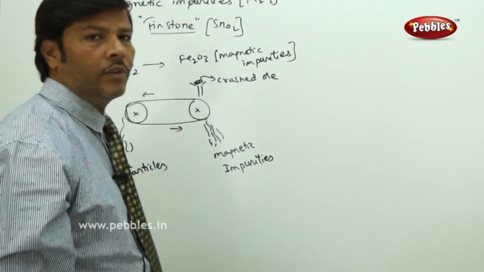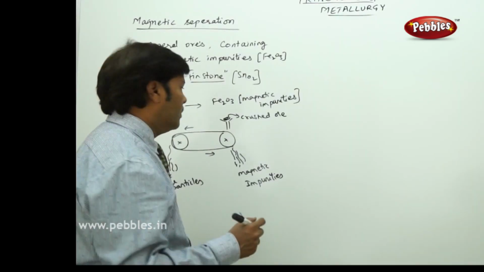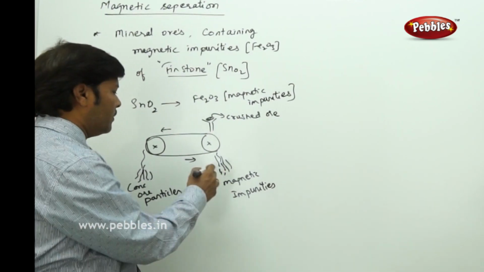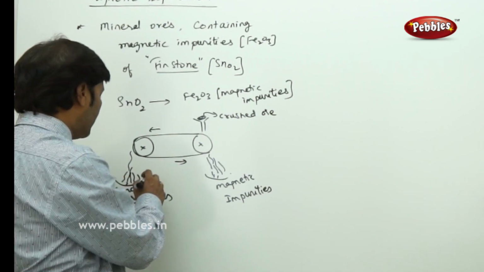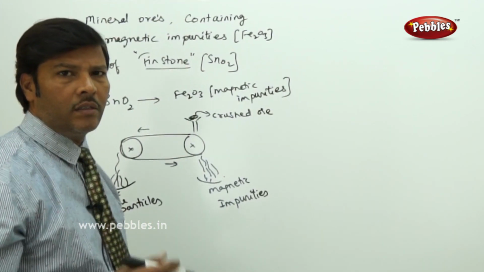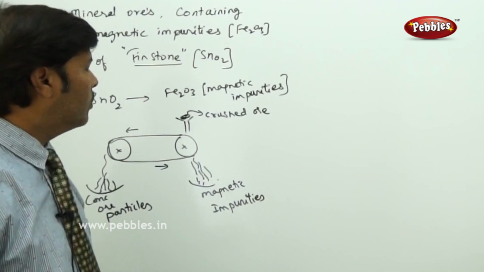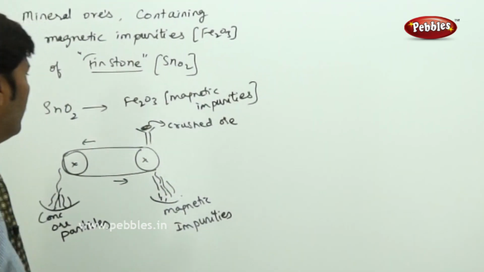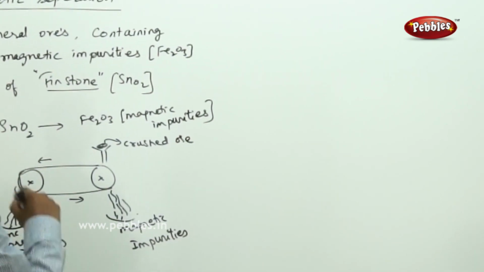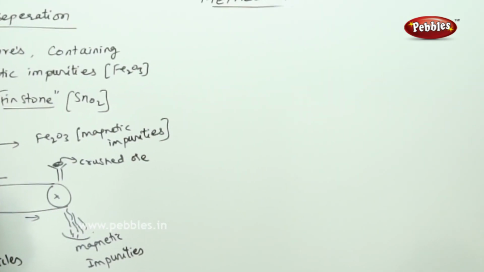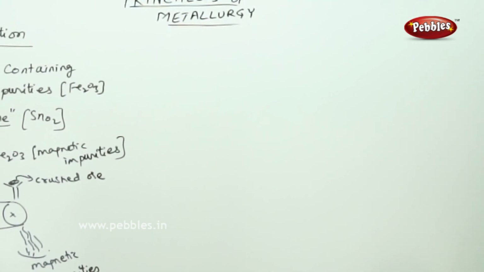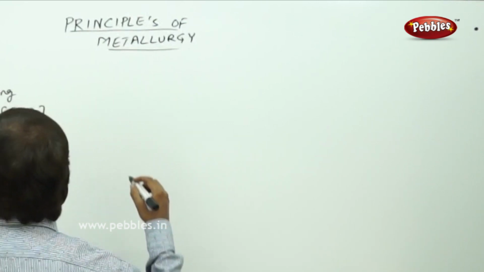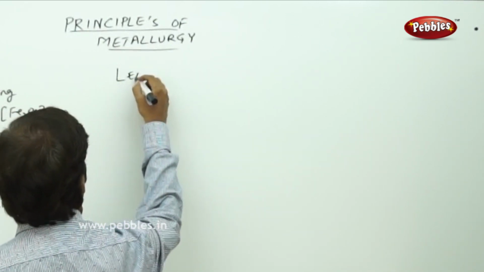So in this way we can separate the magnetic impurities from the non-magnetic ore particles, and we can go for the next stage of the isolation of the metal from the mineral ore, that is tin stone. This SnO2 is called tin stone mineral ore, and we are separating the magnetic impurities, and after that we are going for the next part of the method, that is the leaching method.